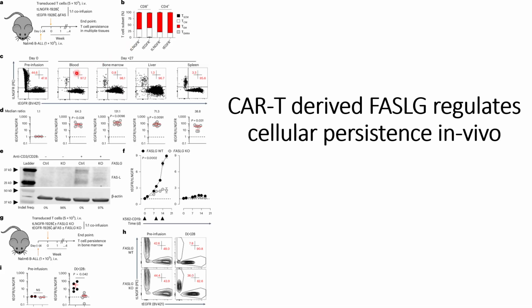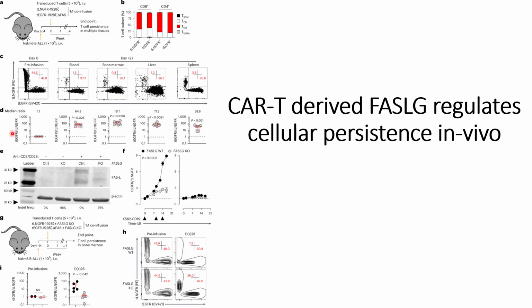And when they checked using flow cytometry, they could see that at day 0 the TEGFR and TLNGFR are 1:1, but after day 27 their populations go down. That is, the TLNGFR population goes down significantly in the blood, bone marrow, liver and spleen.